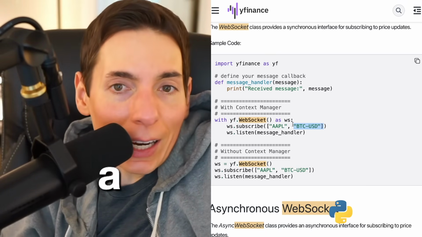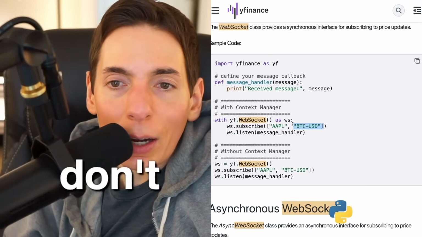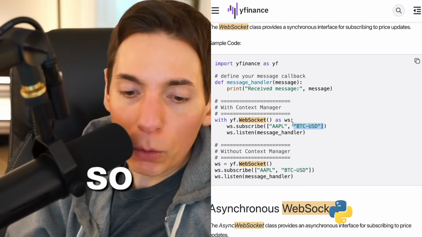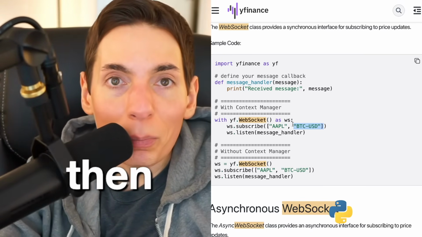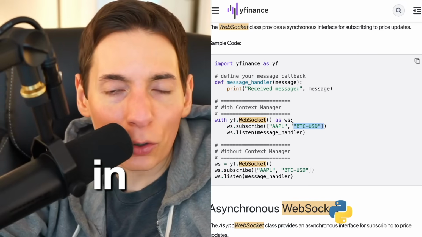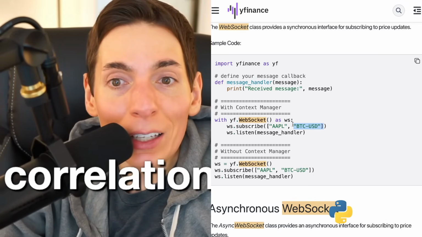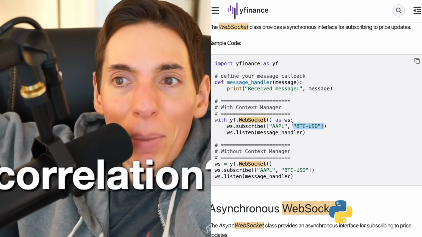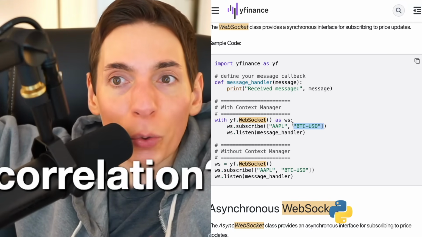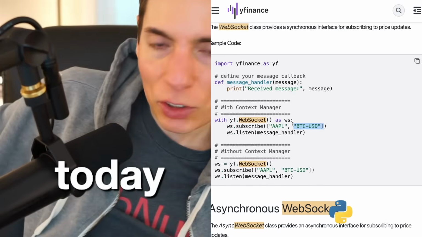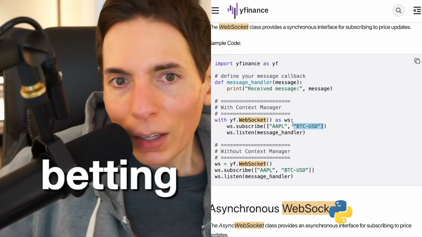But for the training data, we don't need to go straight into the WebSocket. We need the training data first. So we're going to collect historical data, and then format the data in a way that has meaningful correlation coefficient across titles of news articles. We will be embedding using the most powerful open source embedding model that's available to us today, called Gemma embedding. I believe it's called Gemma embedding. It's brand new and it's going to work really well.